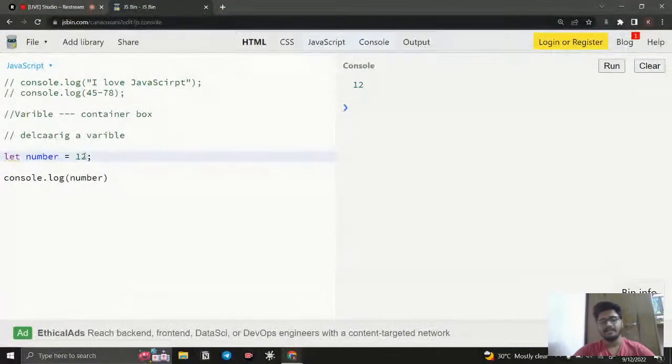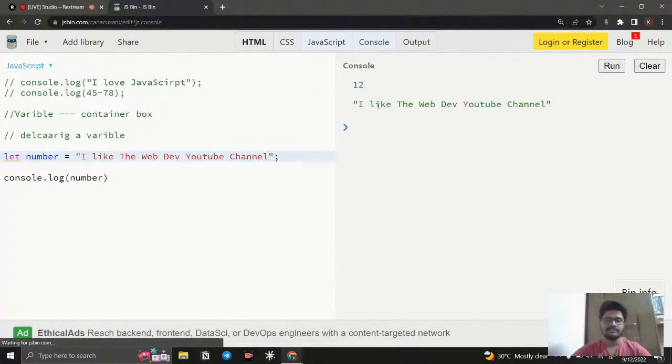That information may be anything. It doesn't have to be a number, we can give a word also. But if you're giving a word, a sequence of letters, then you need to wrap it with double quotes, single quotes, or backticks, whatever. You need to give that essentially. For example, we can say "I like the web dev YouTube channel", like this. If I run this, you can see it will be displayed. So whatever you want to store, you can store it. Now we can see how this works and what the syntax behind it is.